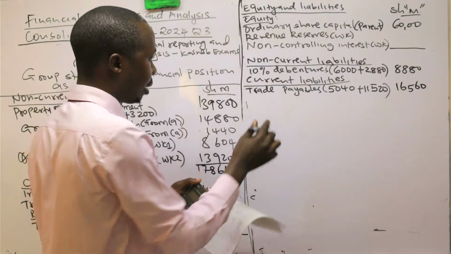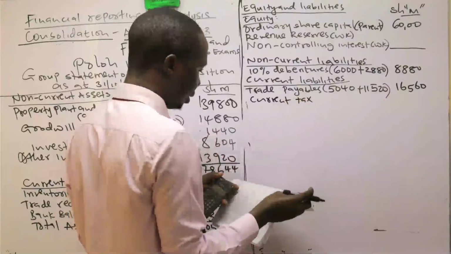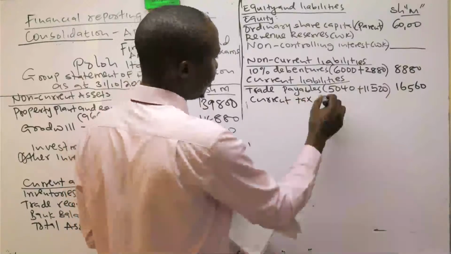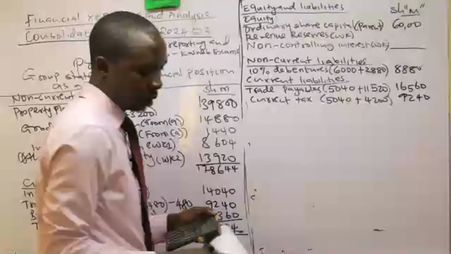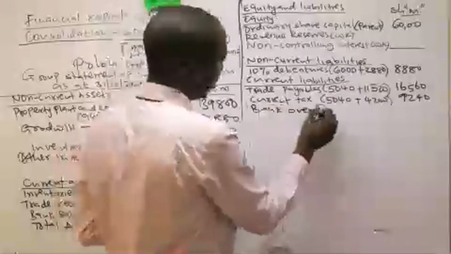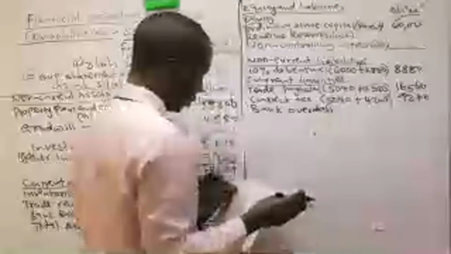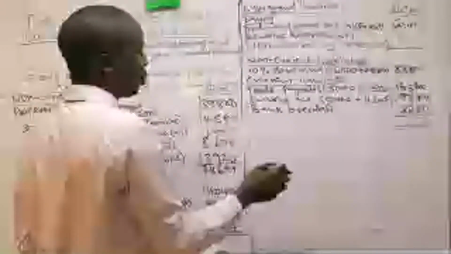Then after that, we talk about current tax. Current tax is 5,040 plus. Then OD, bank overdraft. So this one is only 22. So from here going down, it was 3 marks of adding, just adding parent plus subsidiary. So total equity and liabilities.